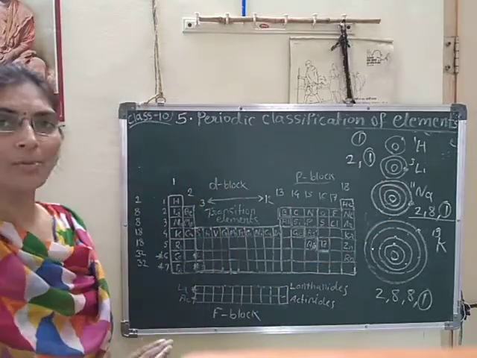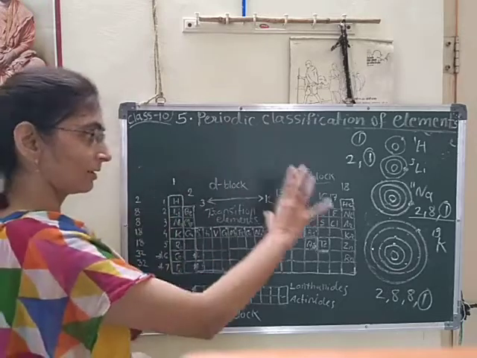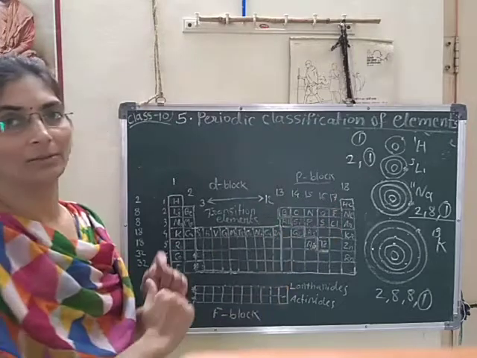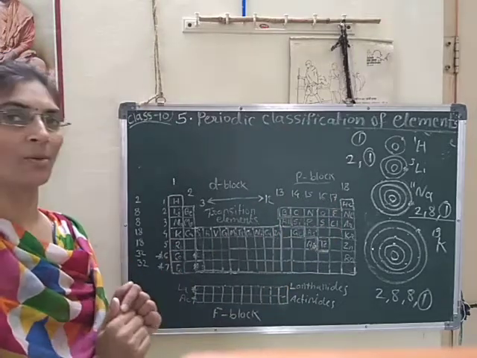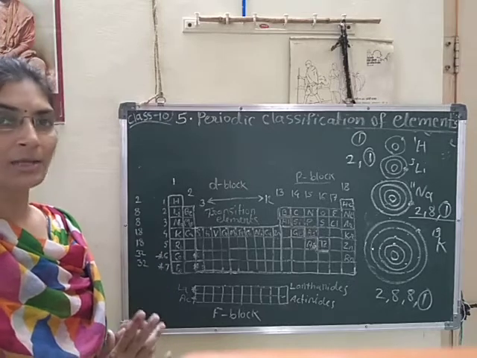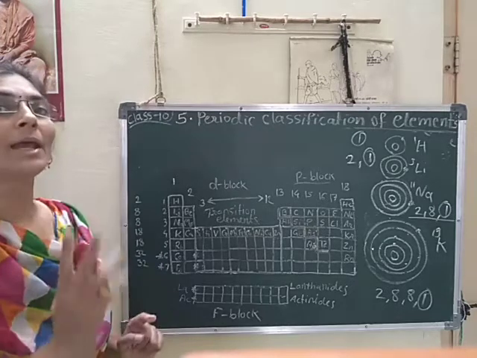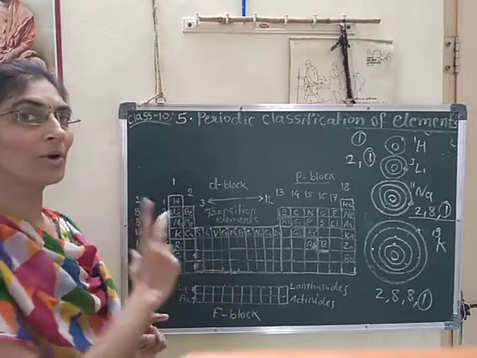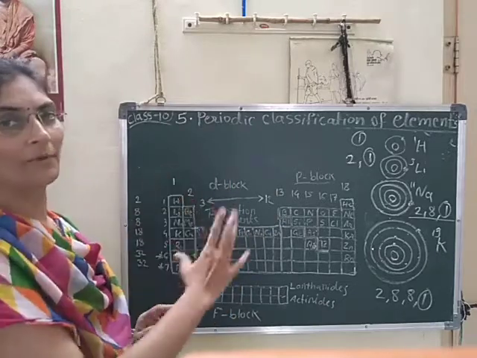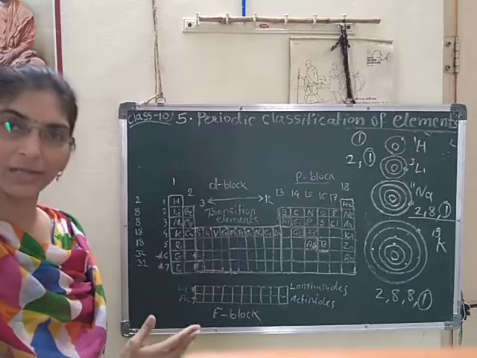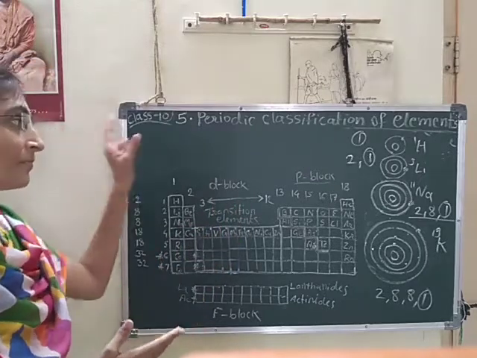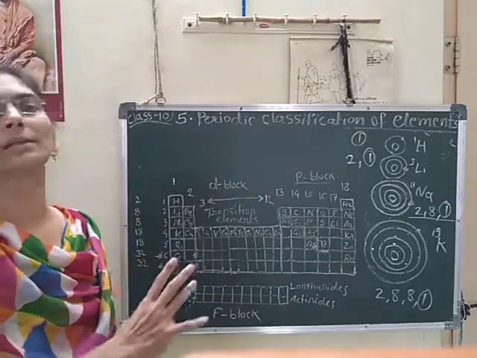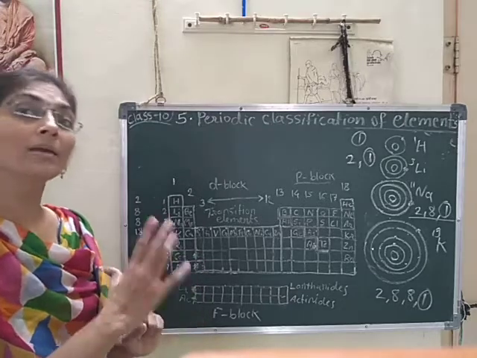So I hope you understood well the arrangement of elements in the modern periodic table, and you should read that topic from your textbook as well. Then you will understand better. While you are watching the lecture, you should keep your periodic table before you. It is present in your textbook also. Do that topic properly and understand all the trends very well. Okay.